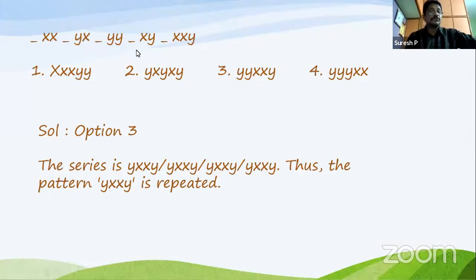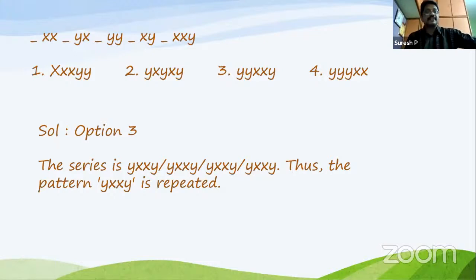Now I'm going to count it here. 1, 2, 3, 4, 5, 6, 7, 8, 9, 10, 11, 12, 13, 14, 15, 16. So there are 16 letters. When there are 16 letters, what you have to do? You have to divide the 16 letters, including the missing letter, into 4 groups, and each group has 4.